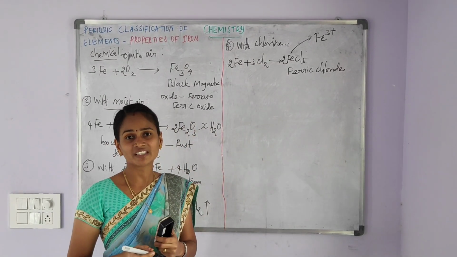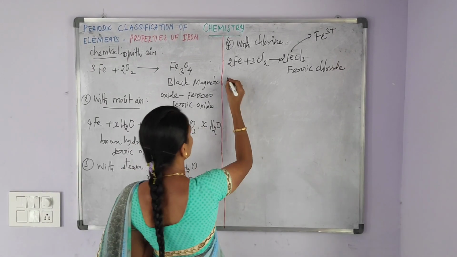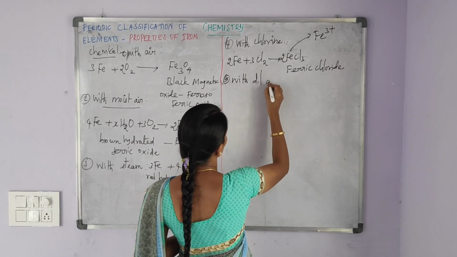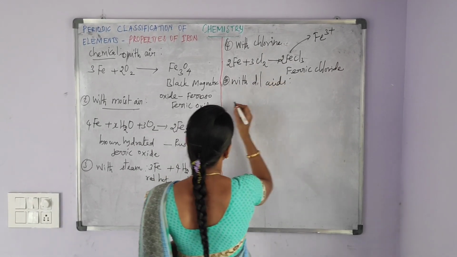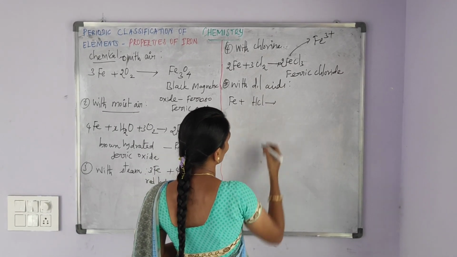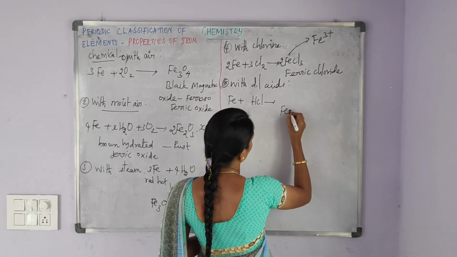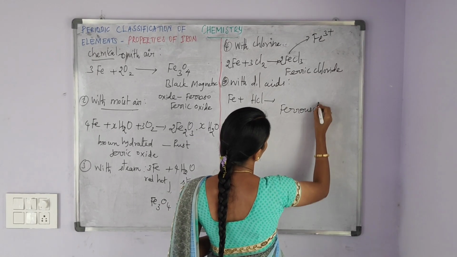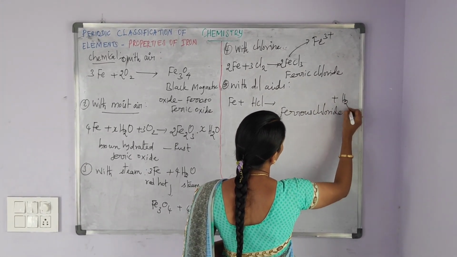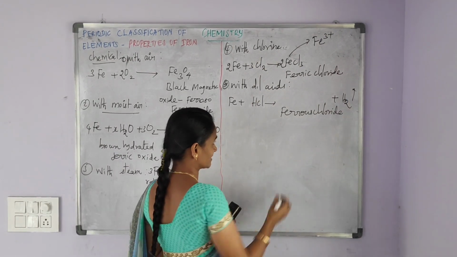Next, reaction with dilute acids. The first one is iron reacting with dilute hydrochloric acid. It forms ferrous chloride, FeCl2, along with the evolution of hydrogen gas.